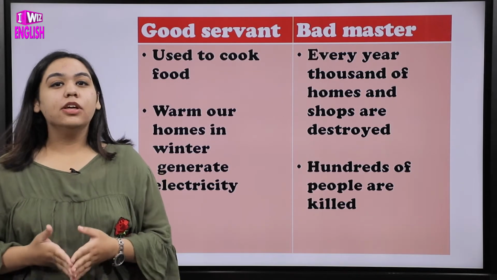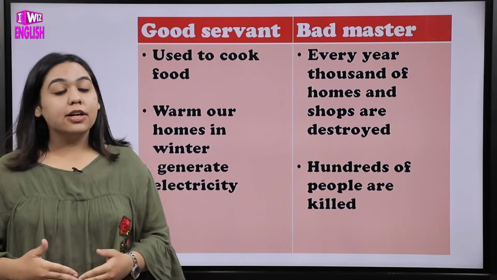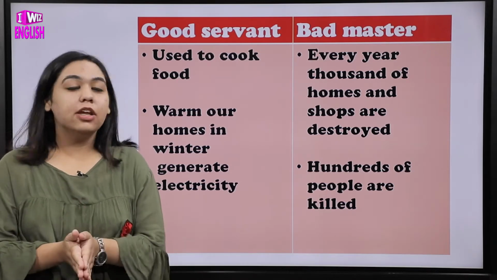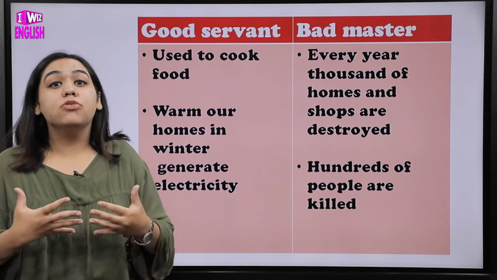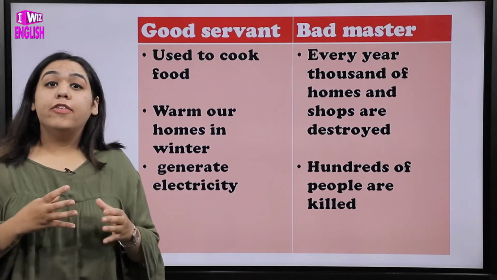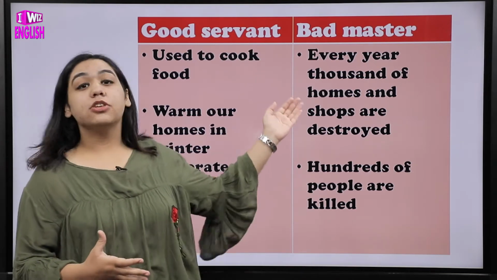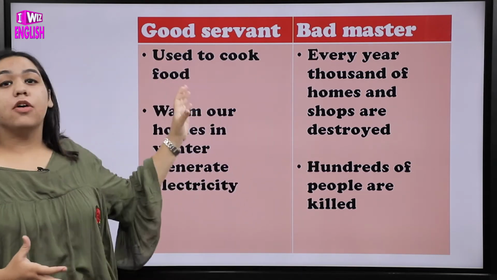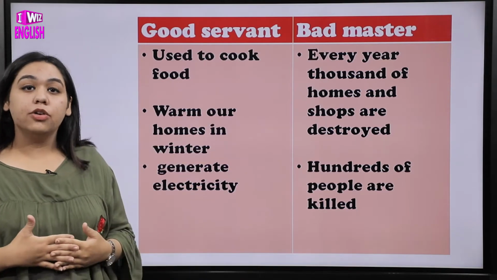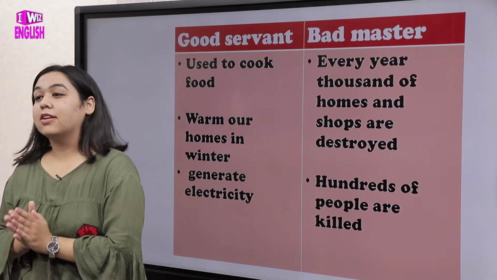Whenever we use fire as a servant, getting our work done with the help of fire, it is very good, and we can use it very well in our day to day lives. But when fire gets out of control, it turns into a bad master, and that is very bad.